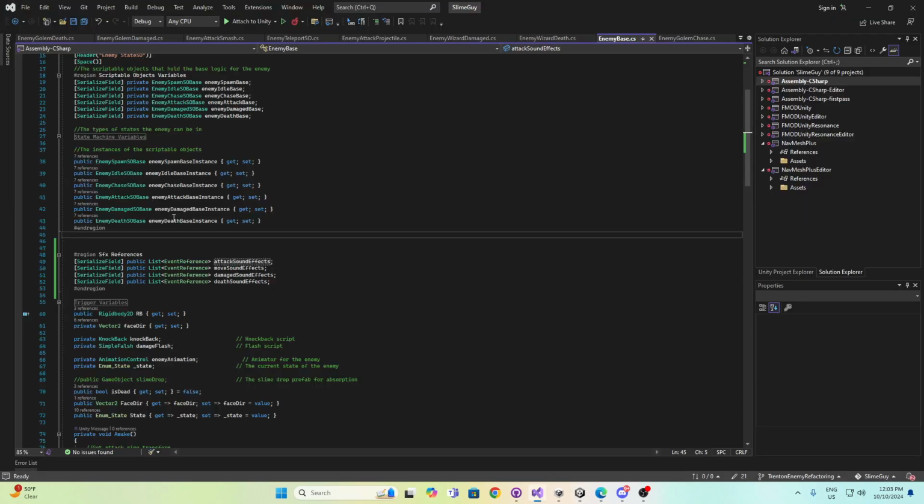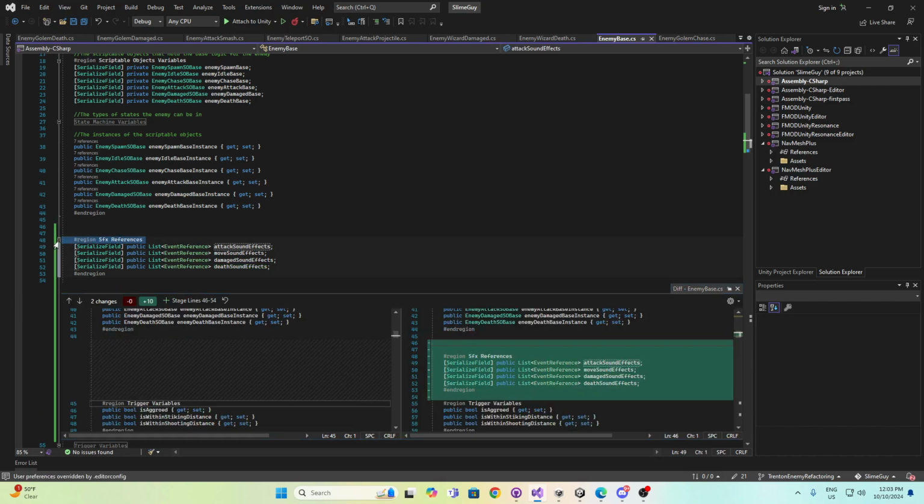If we go into enemy base itself, all we have to do is add these SFX references, which basically just have attack sound effects, move sound effects, damage sound effects, and death sound effects. And this just basically makes the lists appear. So that's all that is.